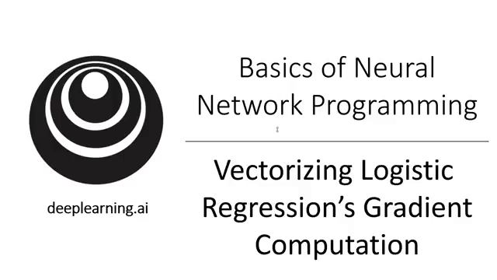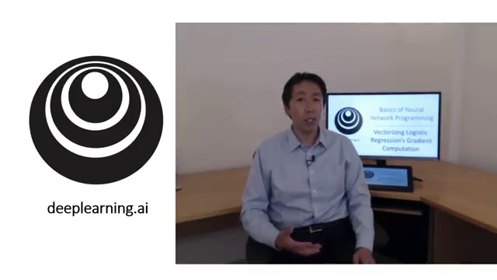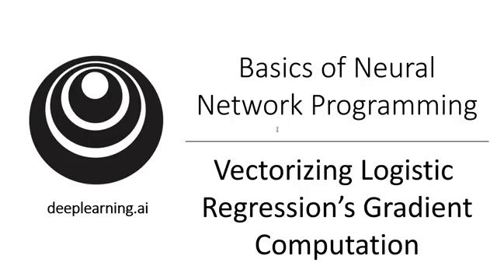In the previous video, you saw how you can use vectorization to compute the predictions, the lowercase a's, for an entire training set all at the same time. In this video, you'll see how you can use vectorization to also perform the gradient computations for all m training examples, again all at the same time. And then at the end of this video, we'll pull it all together and show how you can derive a very efficient implementation of logistic regression.